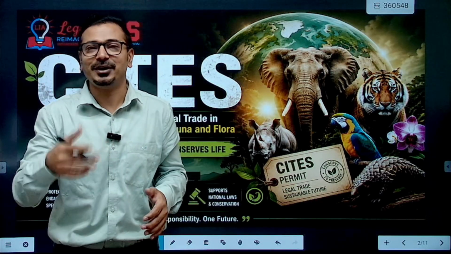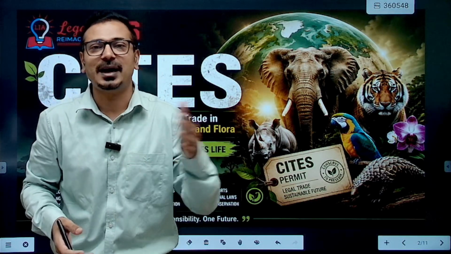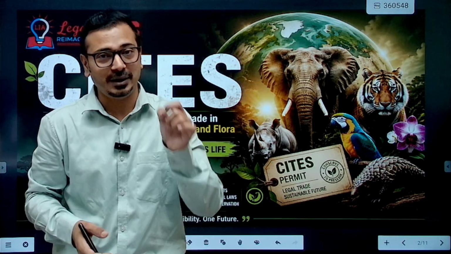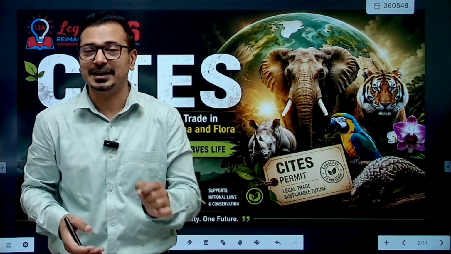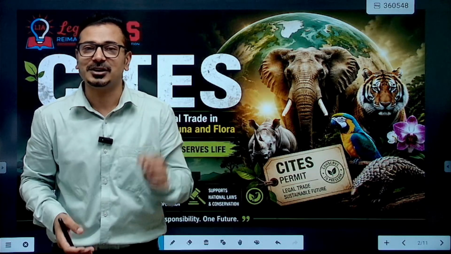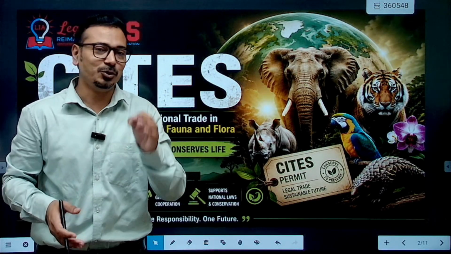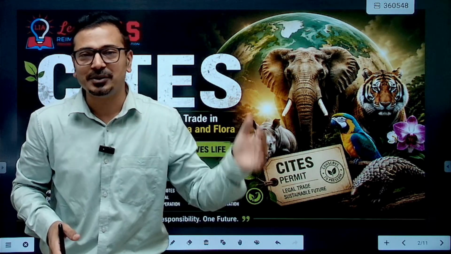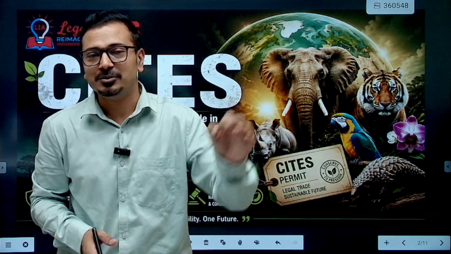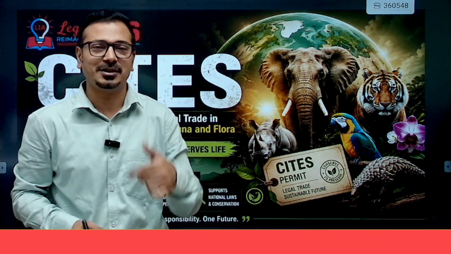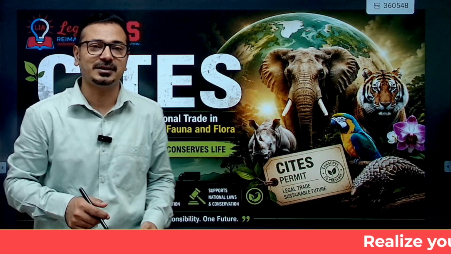Basically, such international trade in wild animals and plants is governed by one international convention called CITES, the Convention on International Trade in Endangered Species of Wild Fauna and Flora. Let's try to understand that from a UPSC perspective. UPSC has already asked questions for the prelims examination on this convention. We can expect questions even in the mains examination.